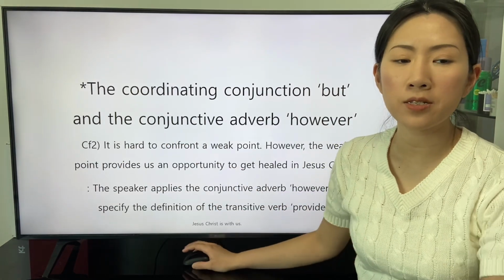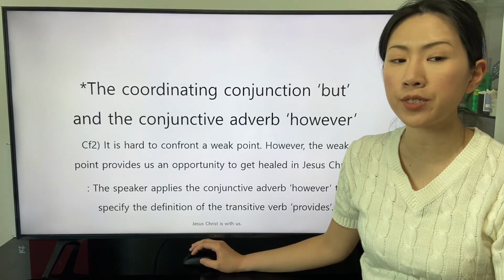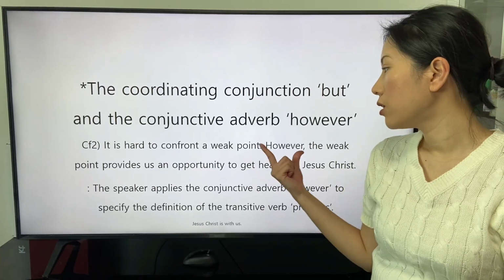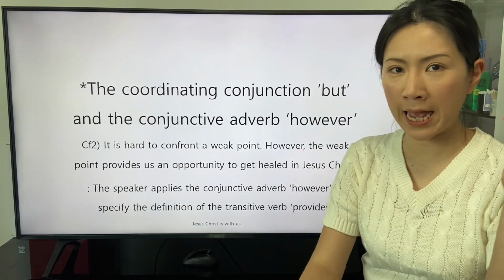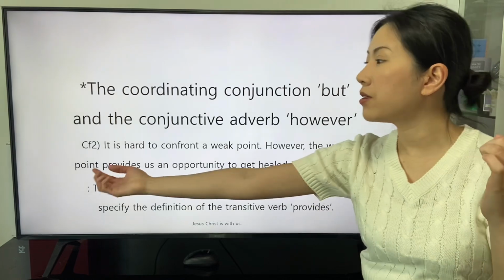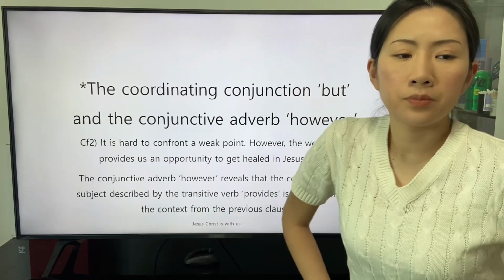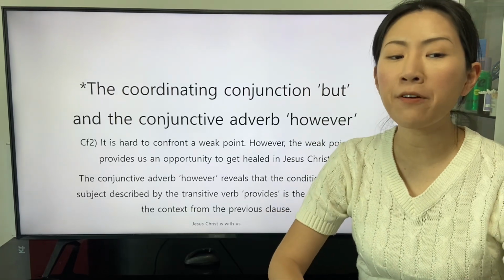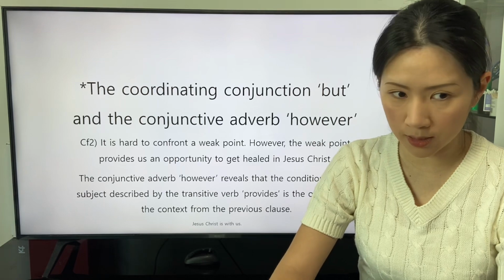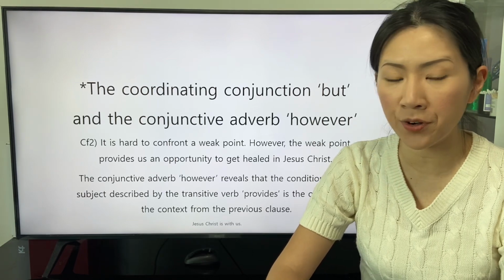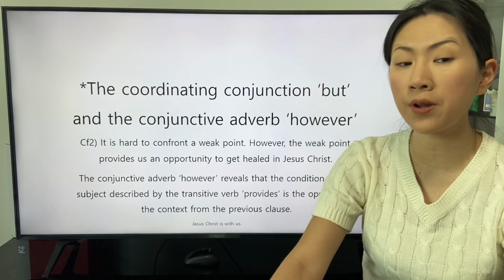The speaker applies the conjunctive adverb however to specify the definition of the transitive verb provides. The conjunctive adverb however has the trait as an adverb to specify the definition of the transitive verb provides. The conjunctive adverb however reveals that the condition of the subject described by the transitive verb provides is the opposite of the context from the previous clause.